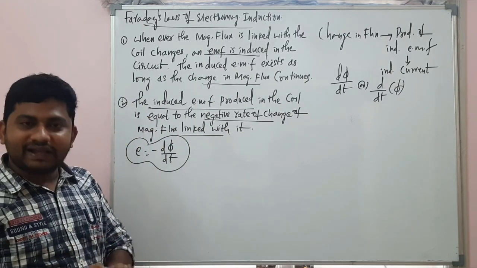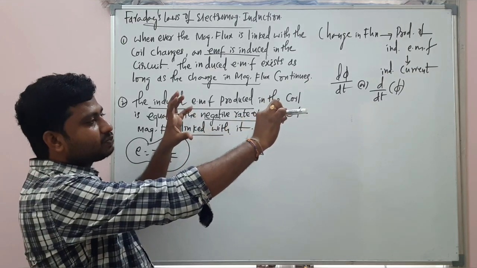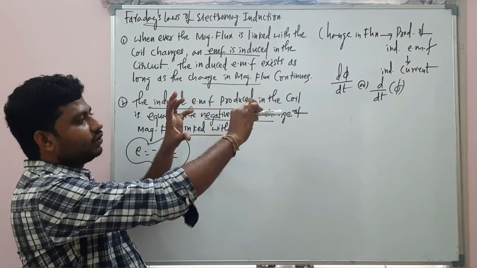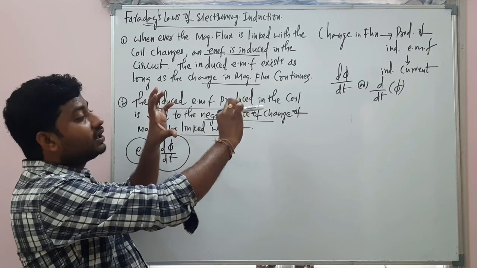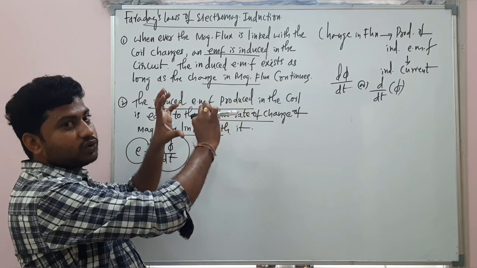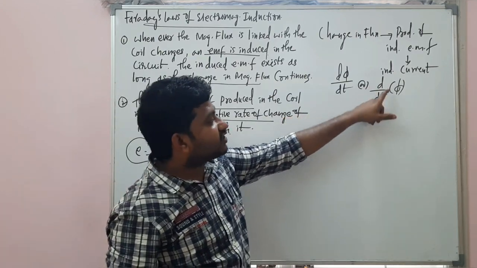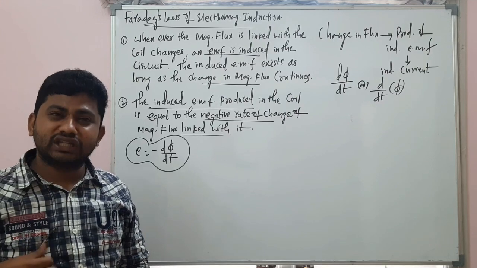Imagine a coil kept here, a magnet kept here. With respect to time, the magnetic flux linked with this coil is changing. Here the flux change is small, here the flux change is more and more. Understand? So that's why the rate of change of magnetic flux is equal to induced EMF.